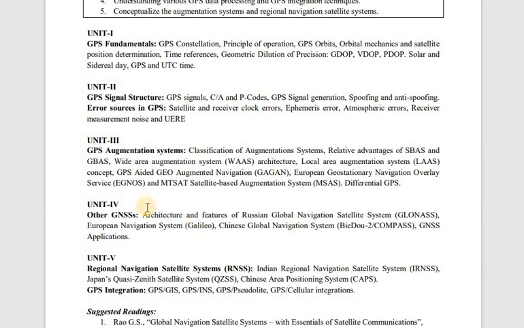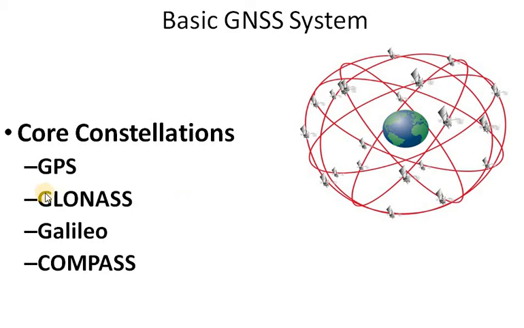So we move on to the different navigation systems that we have covered till now. See, these are the four basic global navigation systems. GPS was the first that we have discussed. I hope everyone is clear with that, where we have seen the signal generation and all. GPS was completely about your first chapter. In this chapter, we have covered your GLONASS, Galileo and Compass.